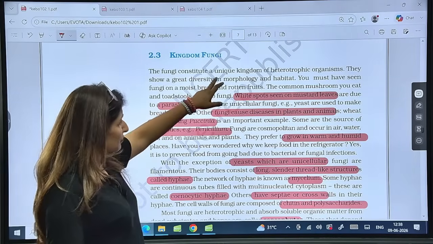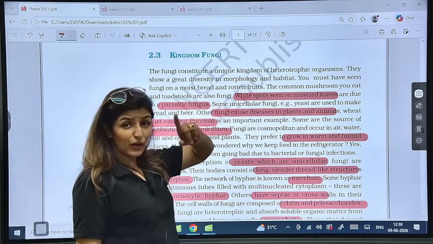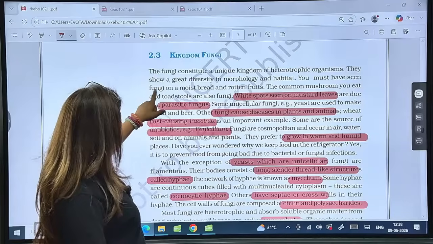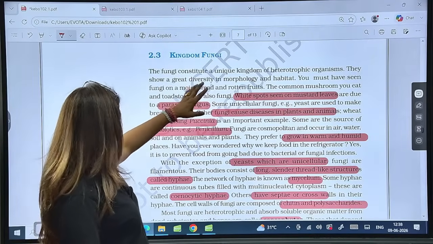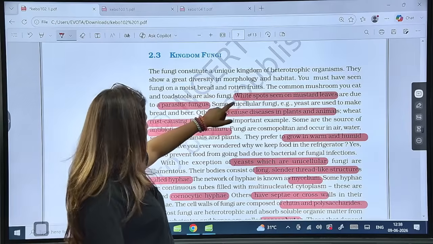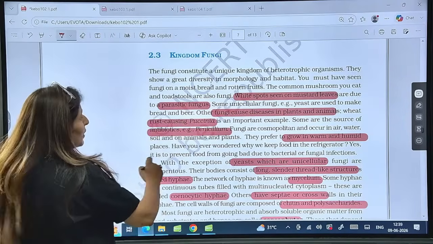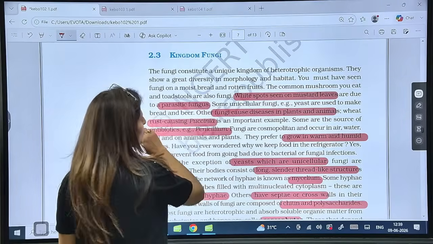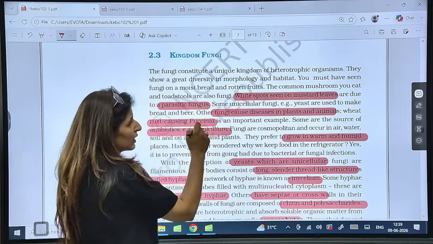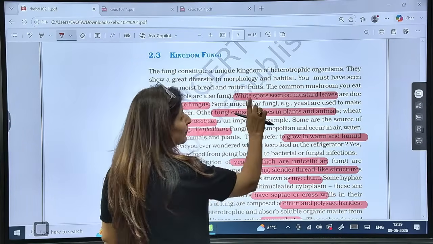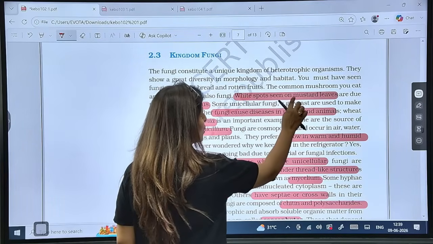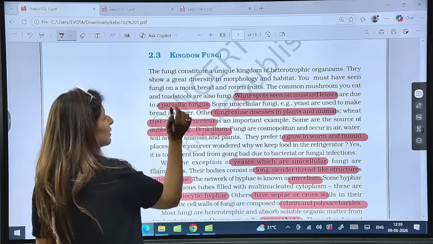Fungi constitute a kingdom of heterotrophic organisms. You must remember, you have seen moist bread and rotten fruits because of fungi. Now see, the most common mushroom you eat and the toadstools are fungi. Toadstools are not edible, mushroom is edible. Then parasitic ones: white spots on mustard are due to a parasitic fungus.